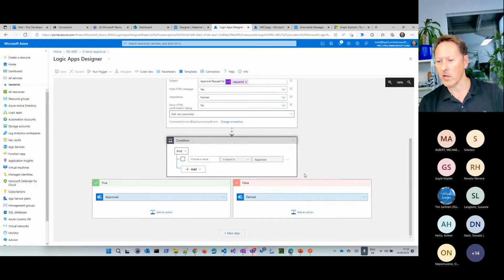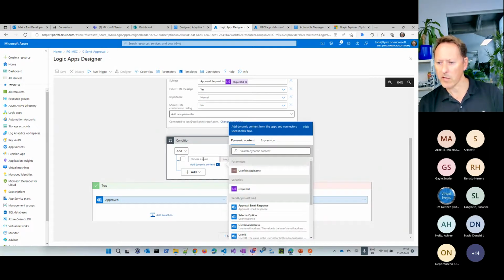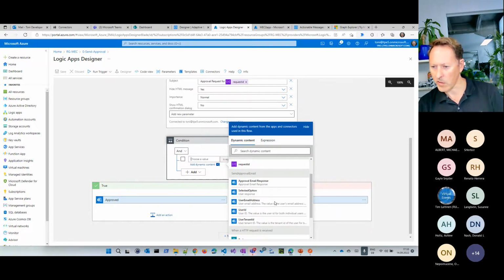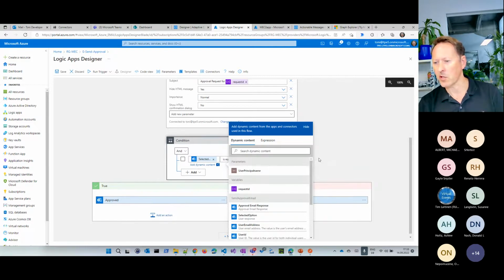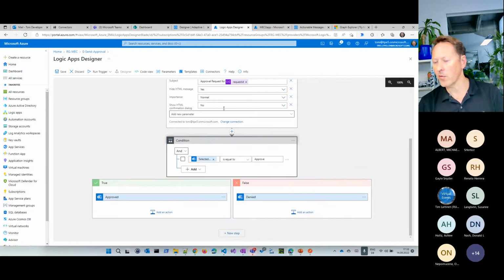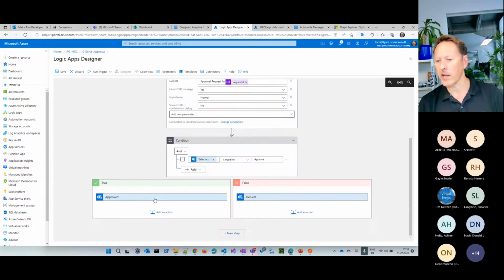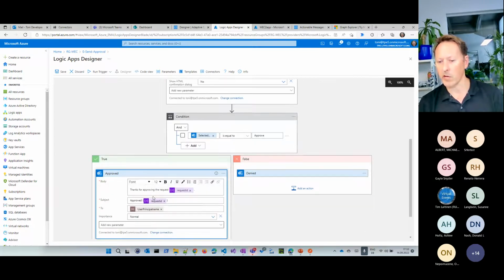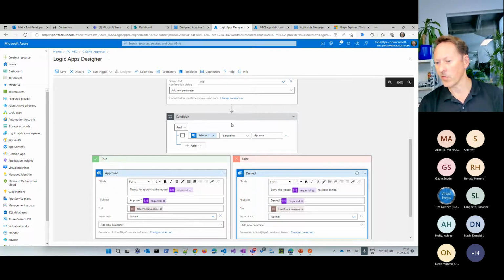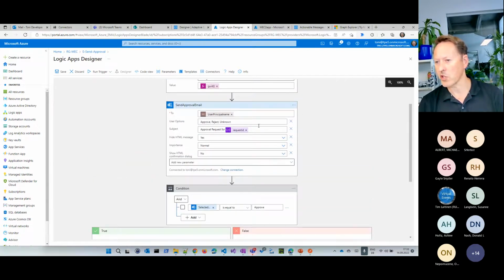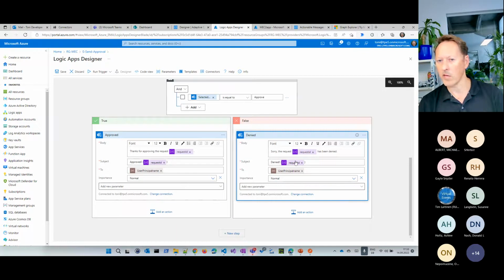And in the end, I simply ask, okay, what is the result for that here? And it seems I forgot the result here somewhere. It has been deleted. So I need to say, what happens with the selection option? The selected option is approve or reject or unknown, the 3 options I've given here. And depending on the situation, I say, okay, it's approved, and send an email, hey, this is approved, or I send an email if it's one of the other 2 options, which is reject or unknown. I send an email, it's denied.